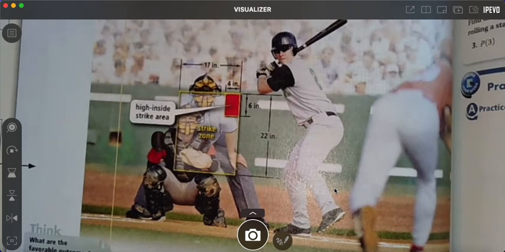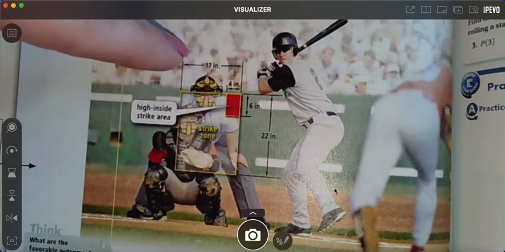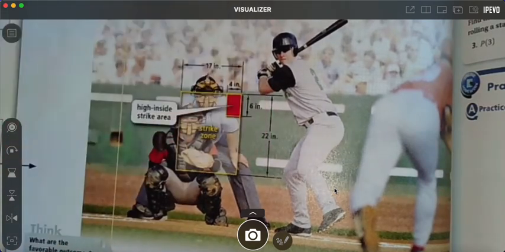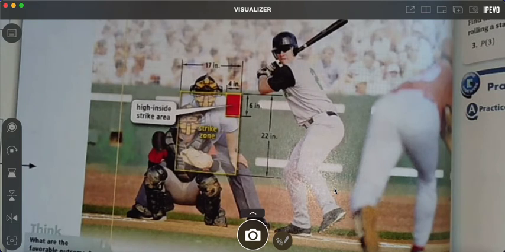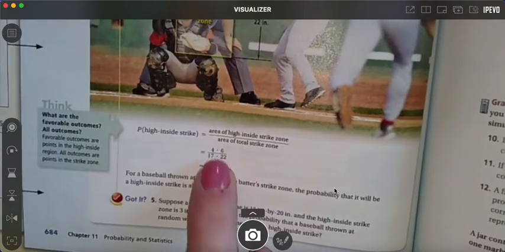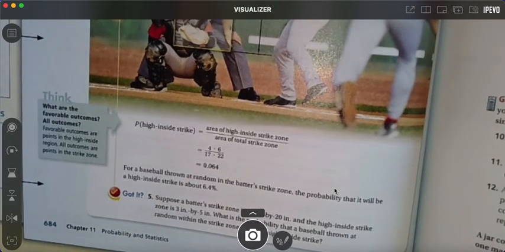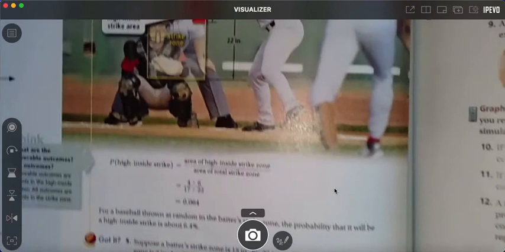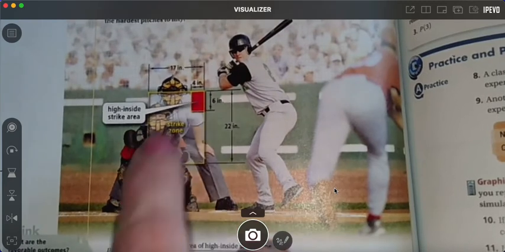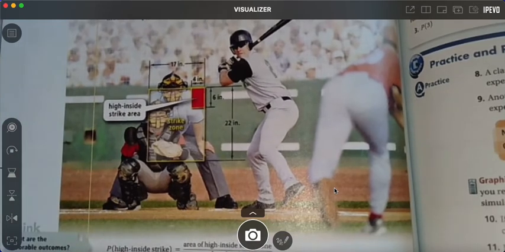Out of what's the total of our area? 17 times 22. What's 17 times 22, for the strike zone? 374. Okay, so then you're going to put 24 divided by that. And then that's your answer. Does that make sense, y'all? Like, what are the chances that you're going to have it in this zone out of this whole strike zone area? That's all you're doing.